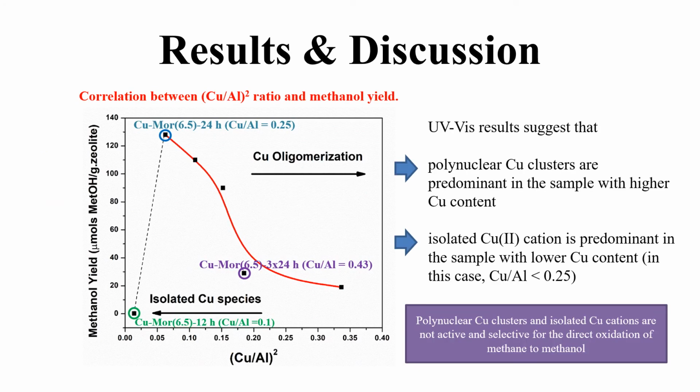This diagram shows the correlation between the square copper-aluminum ratio and the methanol yields, and our UV results suggest that the polynuclear copper clusters are predominant in the sample with higher copper content, whereas the isolated copper-2 cation is predominant in the sample with lower copper content. In this case, with a copper-aluminum ratio less than 0.25, this indicates that the polynuclear copper cluster and isolated copper cation are not active and selective for the direct oxidation of methane to methanol.